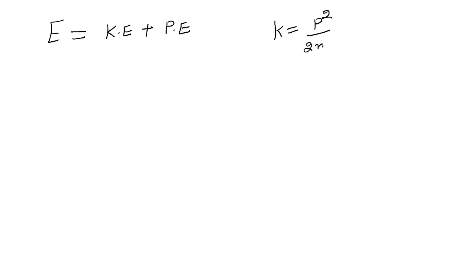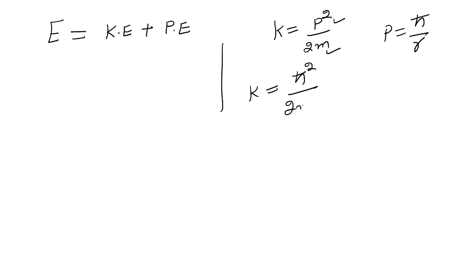So look here, what is the total energy? Total energy E is equal to kinetic energy plus potential energy. What is the kinetic energy? Kinetic energy means p square over 2m. What is this m? m is the mass of the electron. And p is equal to h bar over r. So now place the value of p in this expression, and we will get h bar square over 2m r square.